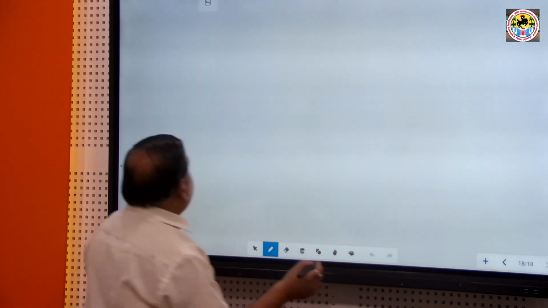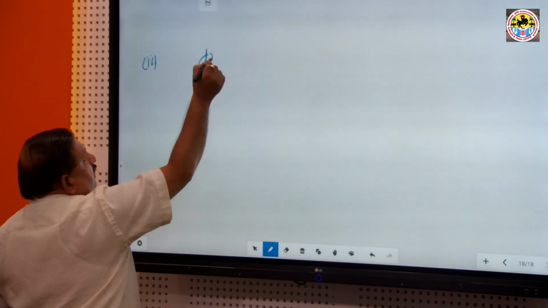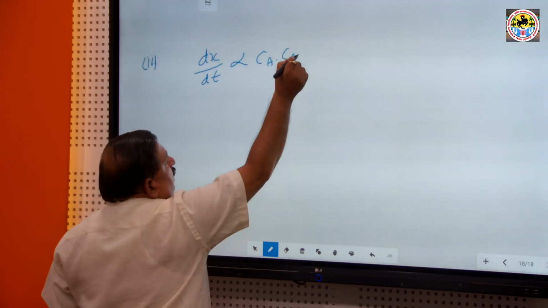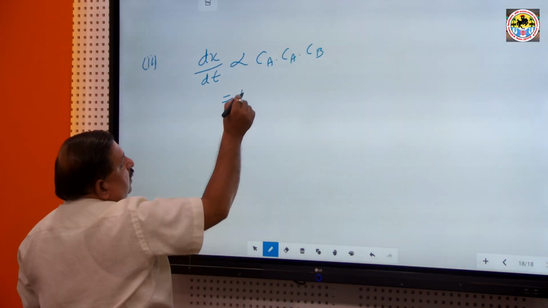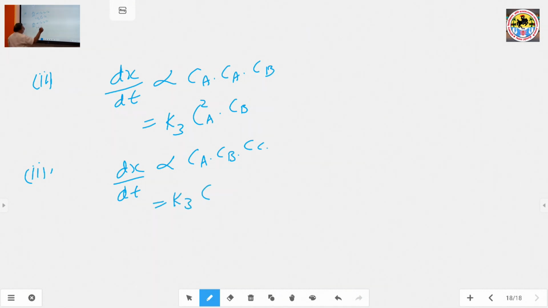In case two, dx upon dt is proportional to C A into C A into C B, equal to K3 C square A into C B. In case three, where all three are different, dx upon dt is equal to K3 C A into C B into C C.